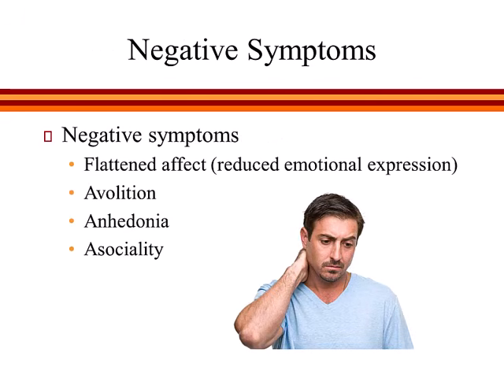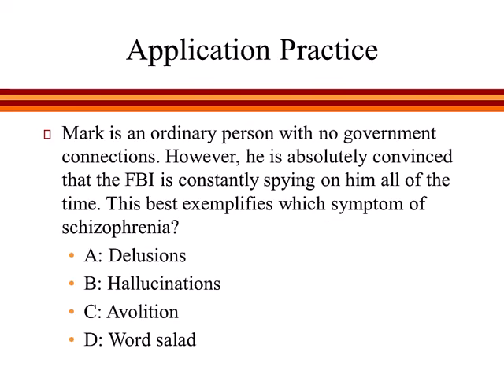Moving on to the negative symptoms of schizophrenia. Remember, these are things that are absent in a person with schizophrenia, but would normally otherwise be present. These include things like a lack of emotional expression, anhedonia, which is a lack of pleasure, avolition, which is a lack of initiative or motivation, and asociality, or social withdrawal. As a quick note, you might have noticed that most of these words start with the letter A. That's because A is a root, meaning without. So asociality, for example, means a lack of sociality.